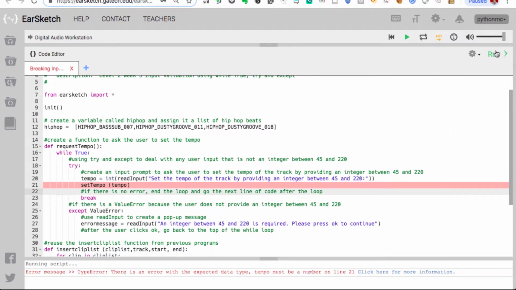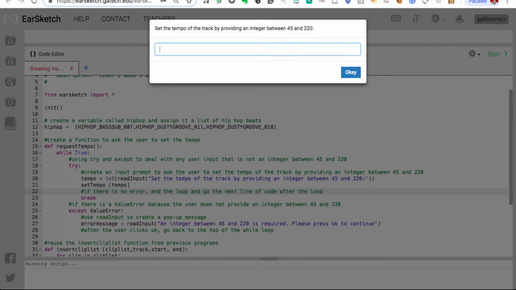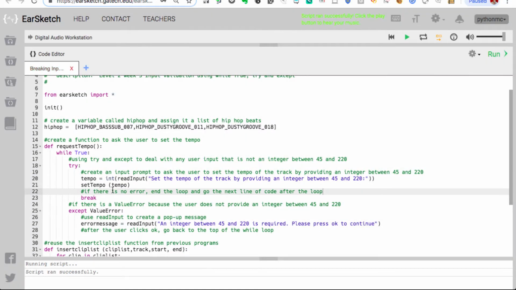Okay, so what else can we do? We can mess up our indentation. We'll get an indentation error. In EarSketch, that'll just appear like a syntax error. Let's put that back and get our indentation working properly. We could also mess with our indentation here. Again, we'll get a syntax error. Python's really a stickler about the four spaces of indentation.